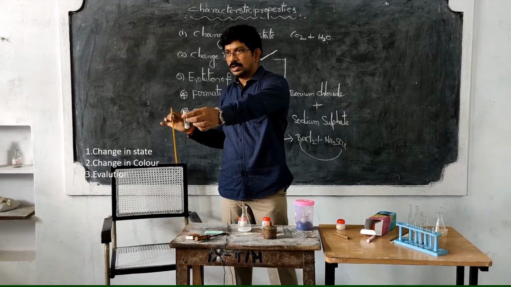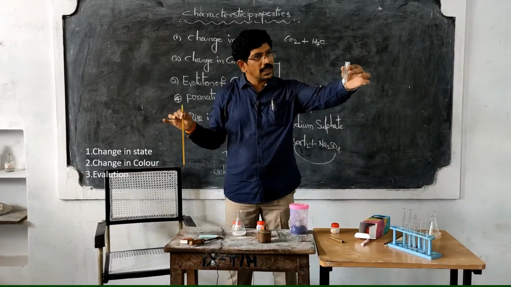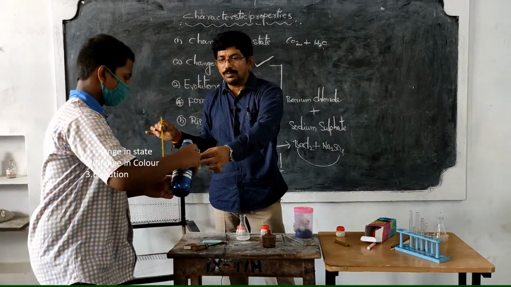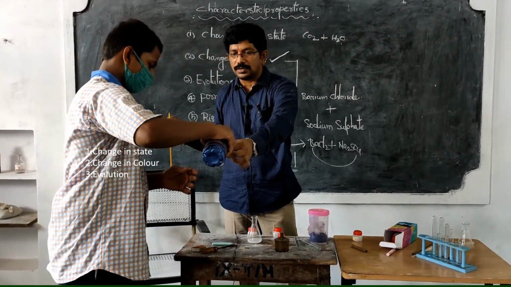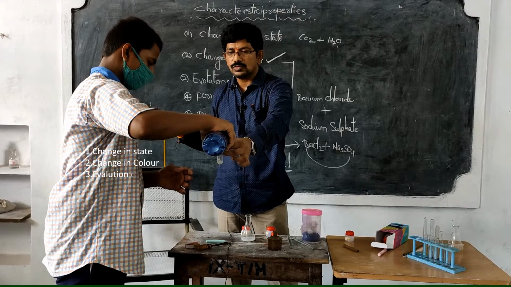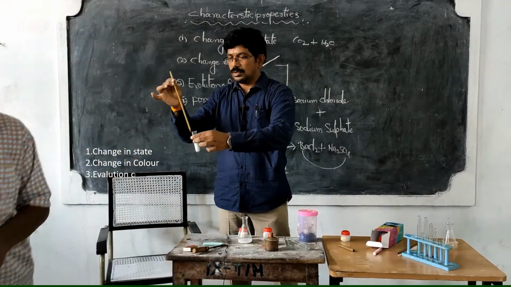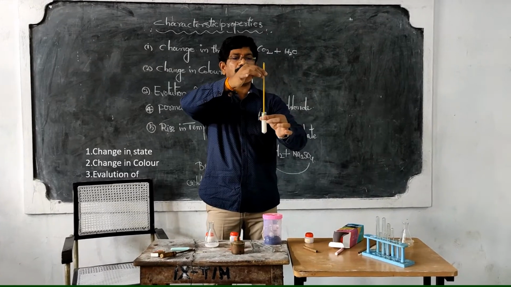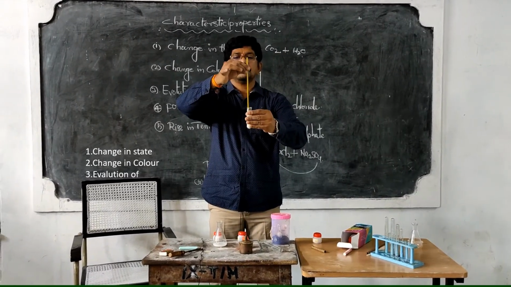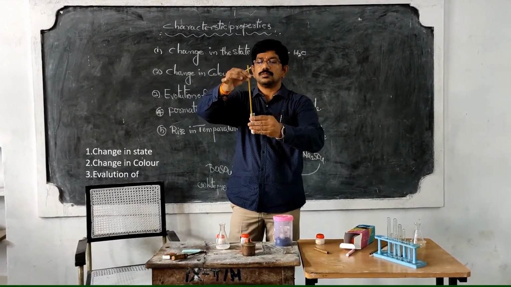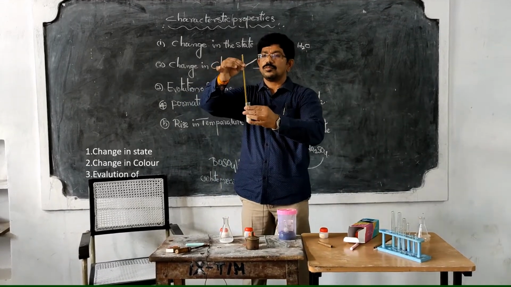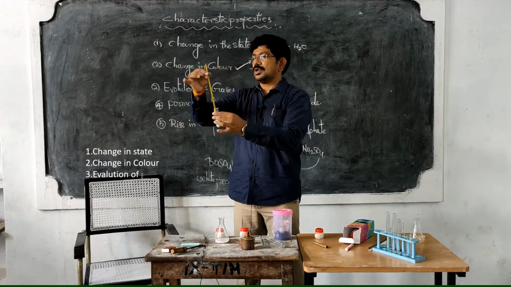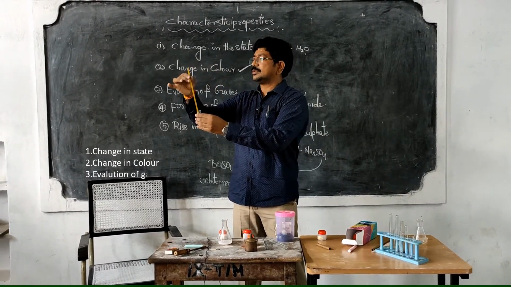27. Now add water. I have taken quicklime in the test tube. I am dissolving quicklime in water. Observe the changes that take place.